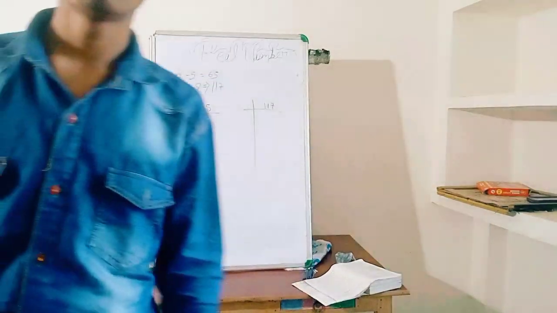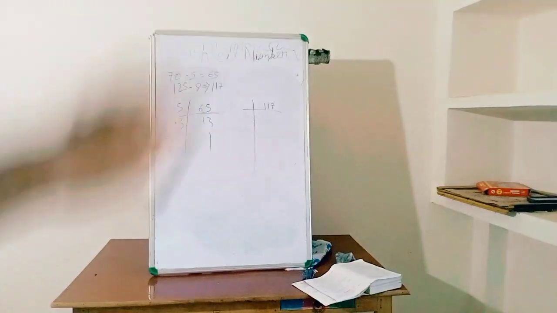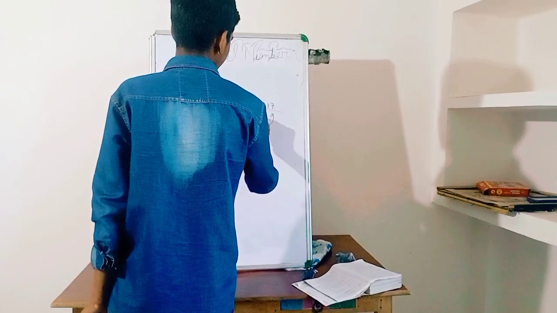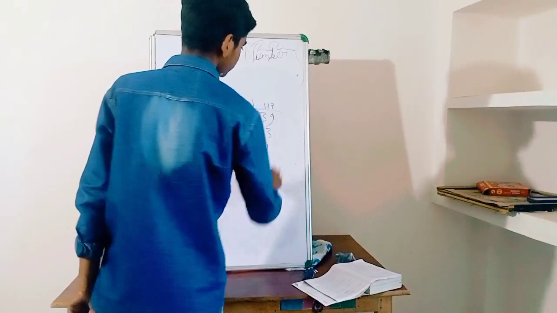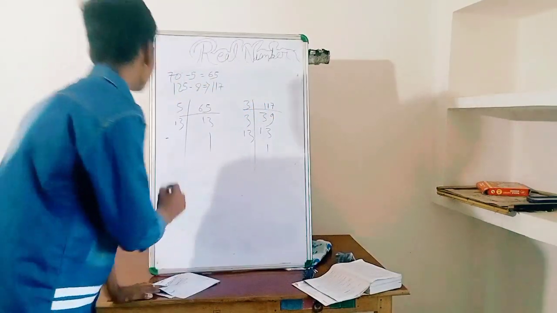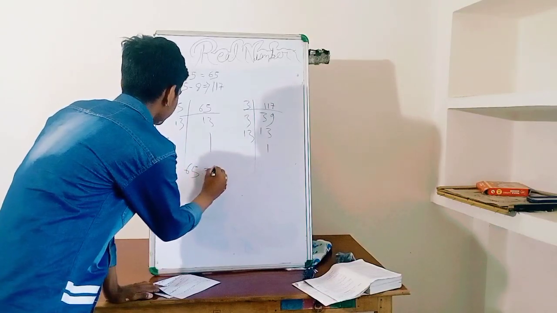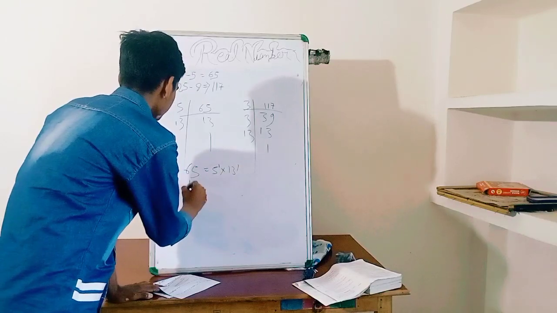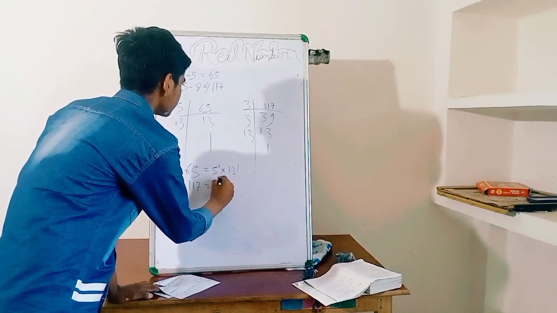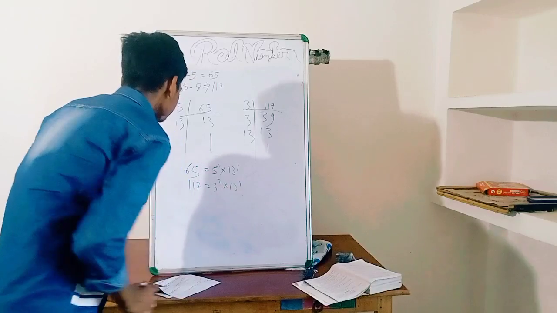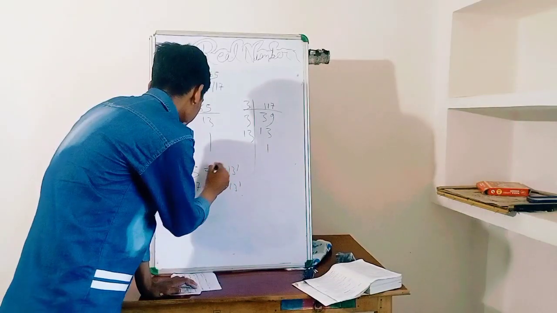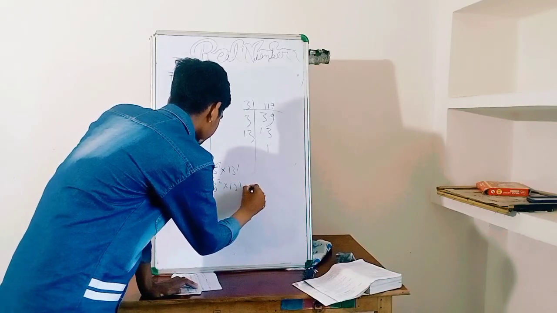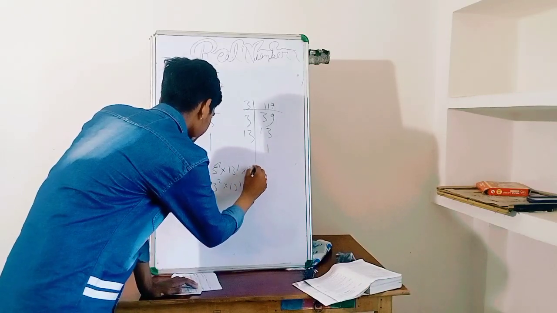So 117 is 3 into 39, then 3 into 13, and 13 into 1. This will be its prime factorization. Now in HCF, 65 equal to 5 to the power 1 into 13 to the power 1, and 117 equal to 3 to the power 2 into 13 to the power 1. Here we take 5 to the power 0 and 3 to the power 0.